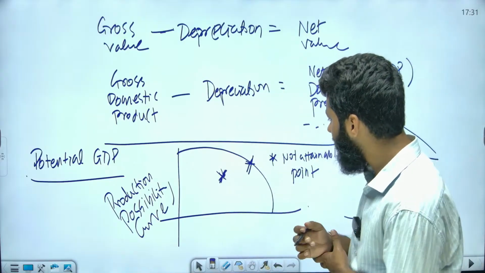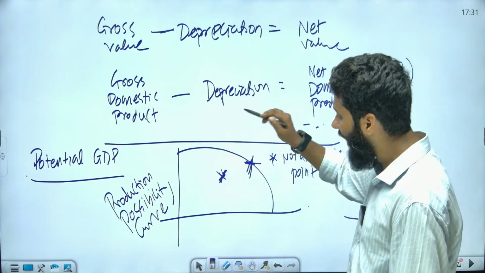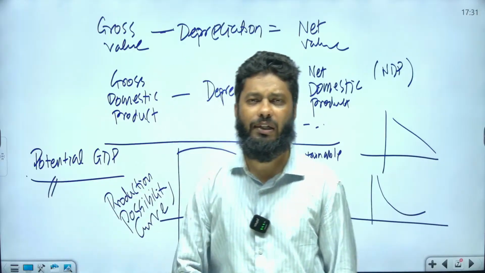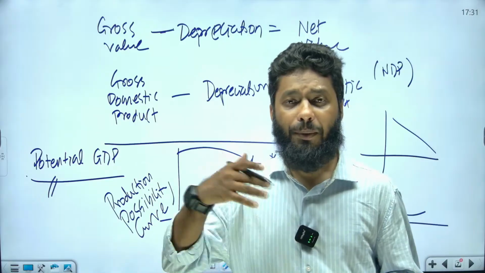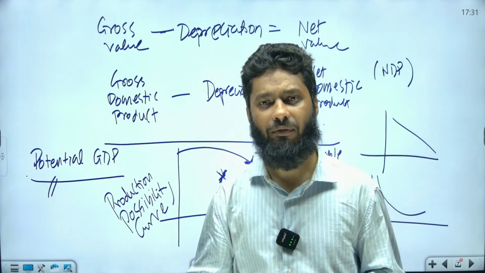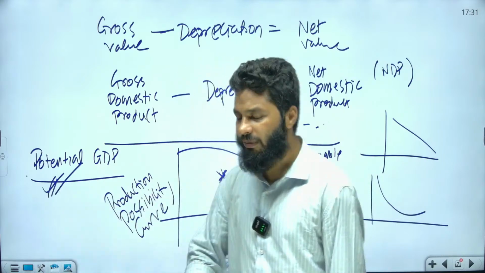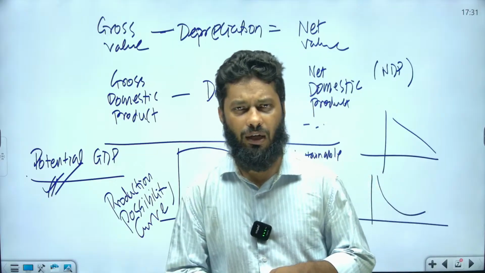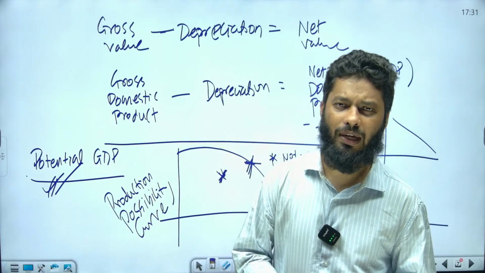Now please understand, when we talk about optimum utilization of resources, that is the maximum that we can achieve. For example, when we talk about potential GDP, if we have full employment, if we have optimum utilization of resources that are available to us, then it is known as potential GDP. Otherwise it is difficult to achieve potential GDP because there may be employment or resource utilization issues.